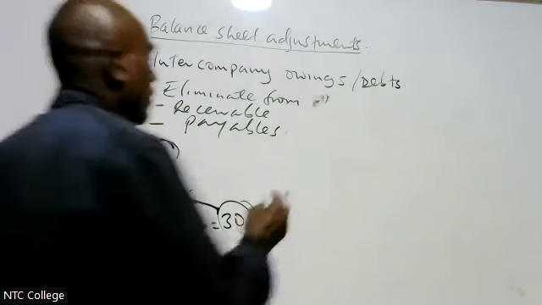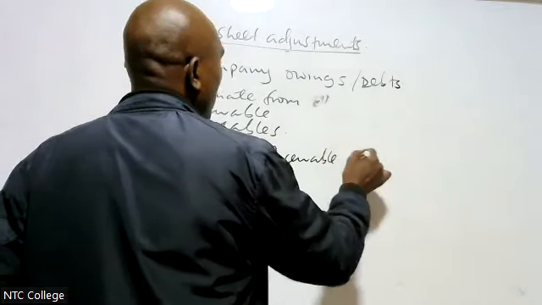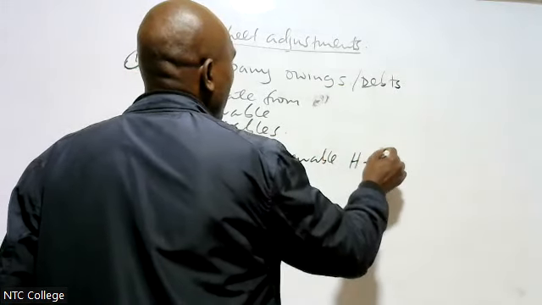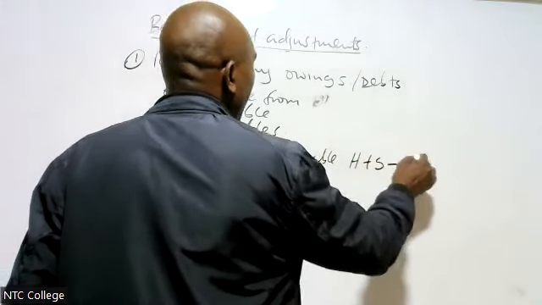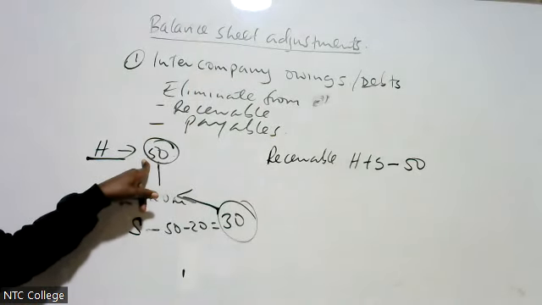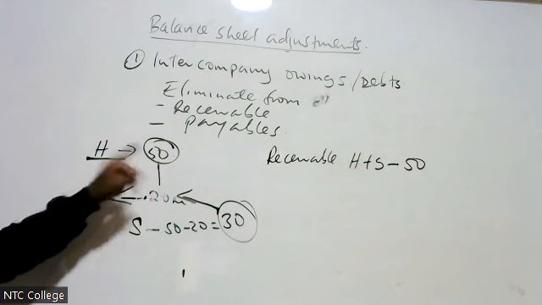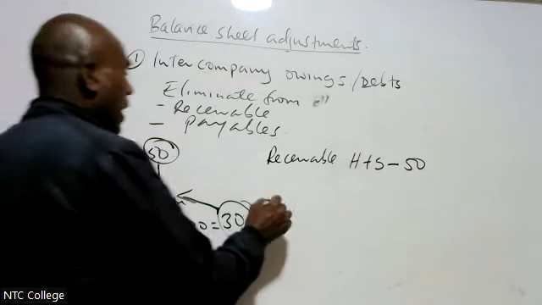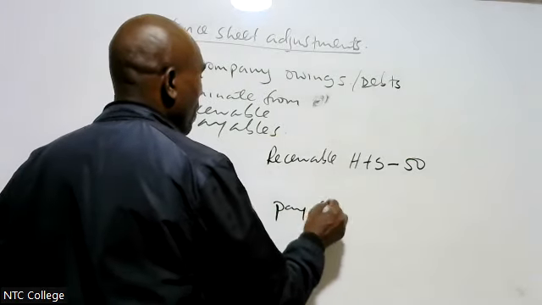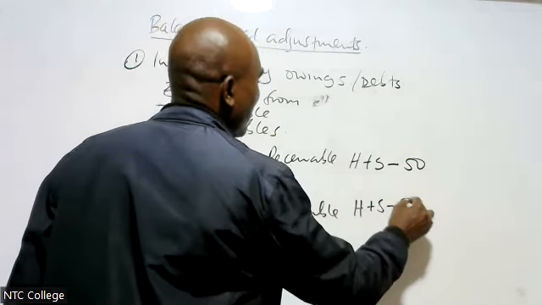Listen very carefully. I want to consolidate receivable. I will take the one for H plus the one for S, then I less the total amount of 50. Then in the payable, I will take the one for H plus S minus 30.